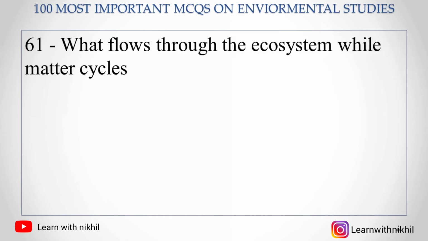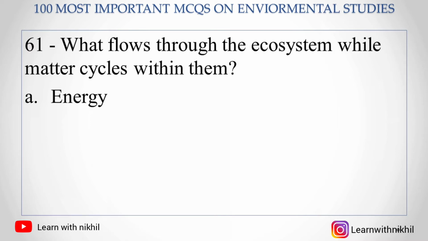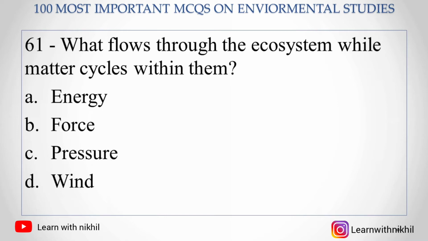61. What flows through the ecosystem while matter cycles within them? A. Energy, B. Force, C. Pressure, D. Wind. So the right answer is energy, which flows through the ecosystem while matter cycles within them.